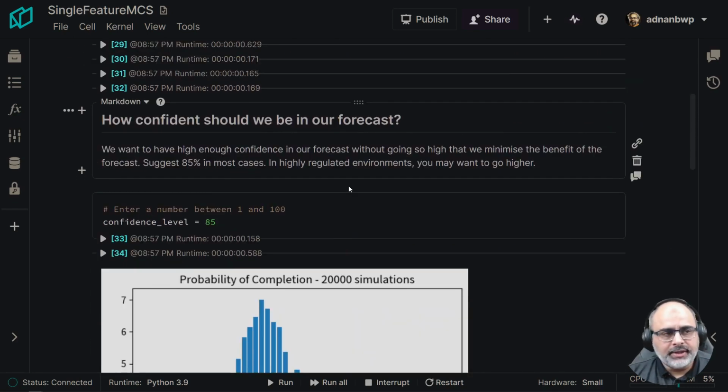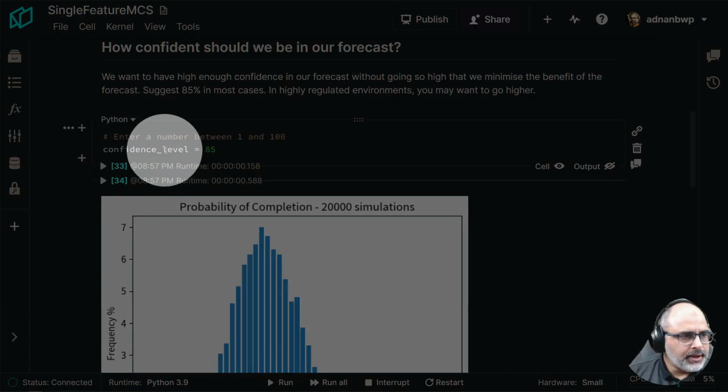Next very important question is, how confident should we be in our forecast? This is probabilistic language now. Nothing is deterministic. It's a question about risk. How much risk do you want to take? I'm happy at 85% confidence level, because that means I'm happy to take 15% risk of being wrong. In some cases where there's a highly regulated environment, you might want to take it higher to 90, 95%, but you'll see that the throughput data will become more restricted. You'll have less number of stories predicted because you want to de-risk a lot. So that's the number over here, confidence level 85.